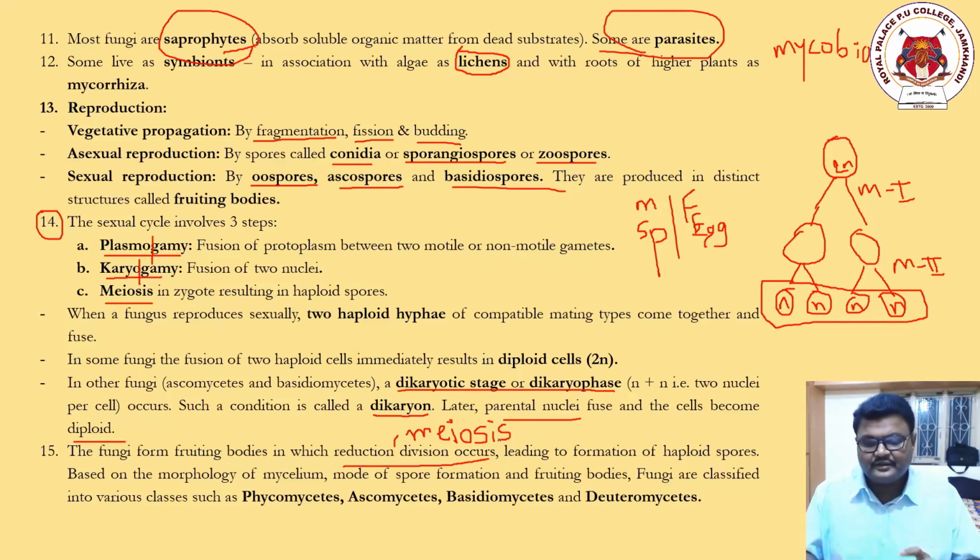The 15th point is the classification of the fungi. Dear students, in the beginning I told you that this video is limited to the characteristics of the kingdom fungi or kingdom Mycota. I hope you are understanding these online classes. This is the end of the video explaining the characteristics of kingdom fungi. In the next class we will study the characteristics of different varieties of fungi and the classification in short.